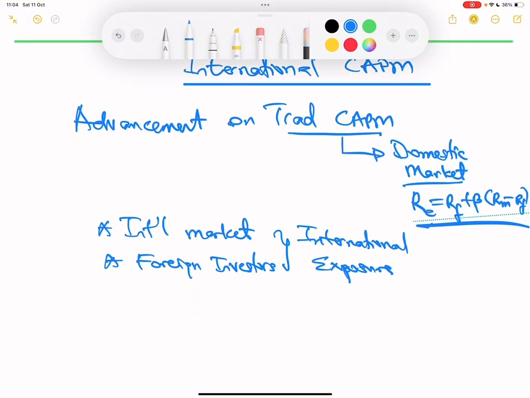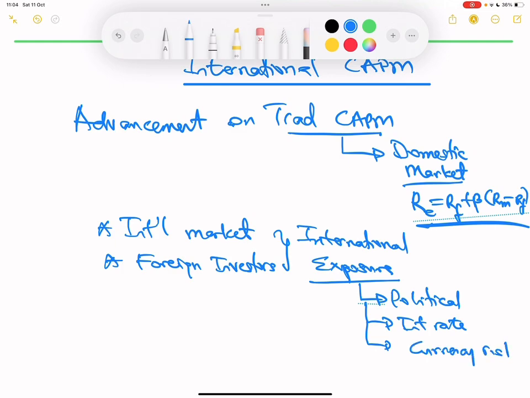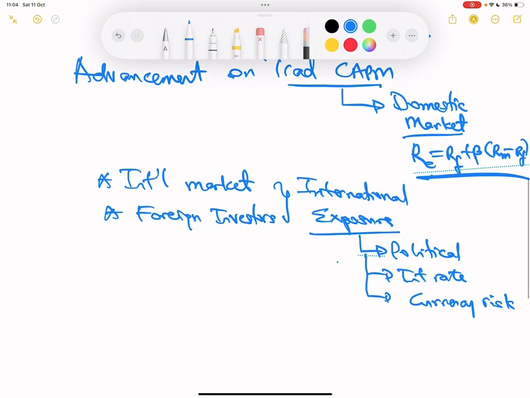Because if a project is exposed to international exposure, then there is a political risk that is involved. There is even interest rate that will be different. And likewise, there is a currency risk because you are leaving your domestic space. And when you look at all of this, they're saying foreign investments are exposed to global risk. And this has to be considered in the CAPM formula.